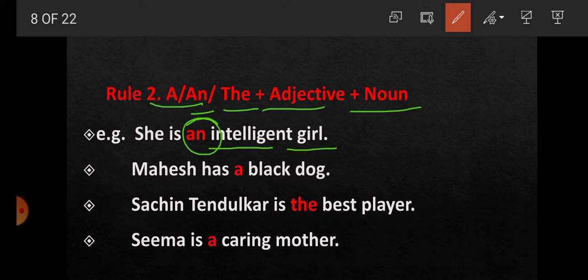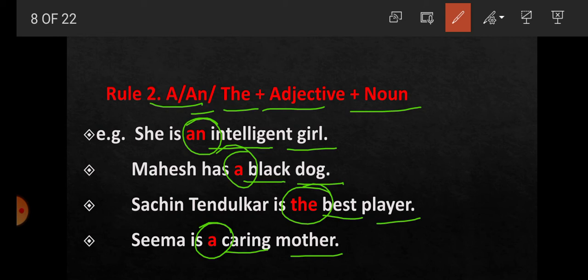Now we are discussing about the position of article. Second example, Mahesh has a black dog. What is black? Adjective. And what is dog? Noun. So here there is the use of article. Sachin Tendulkar is the best player. What is best? Adjective. Player, noun. And there is the use of article the. Shima is a caring mother. So caring, adjective, mother, noun. And there is the use of article a.